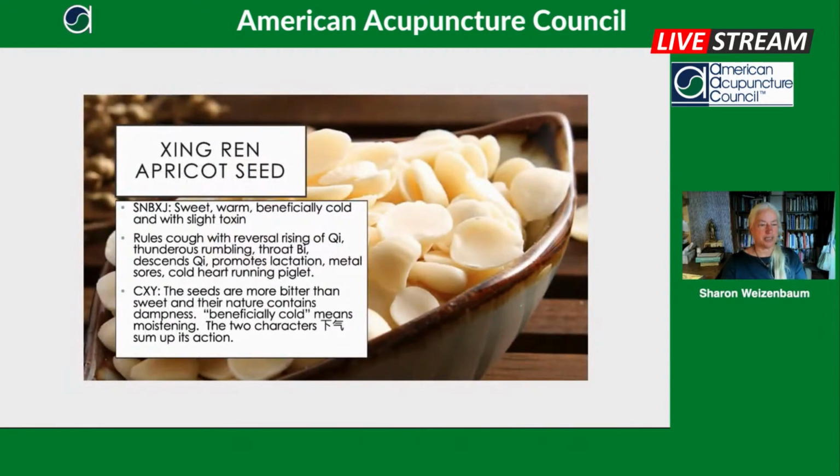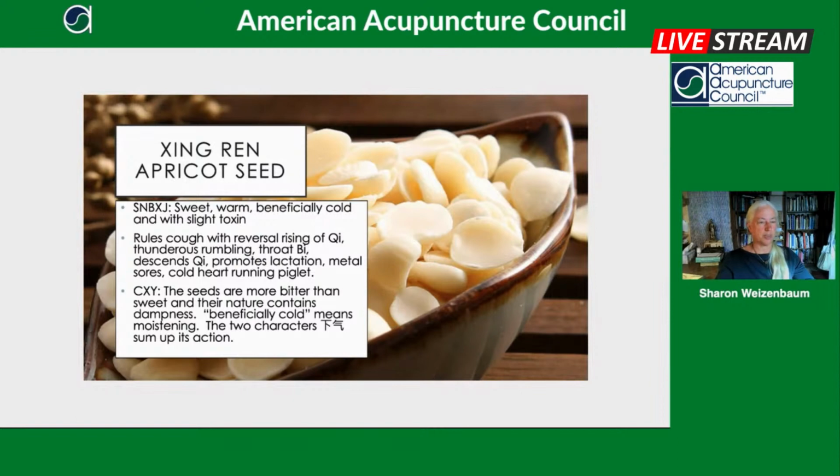So the apricot seed in the Shennong Bencao Jing, it says it's sweet and warm, beneficially cold, and with slight toxin. To me, the way that the Xingren works in the Ma Huang Tong is that while Ma Huang is making the lungs and the surface of the body go up and out, this sweet, and we're losing liquid, right?